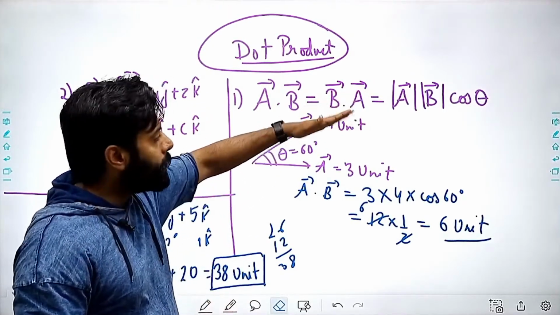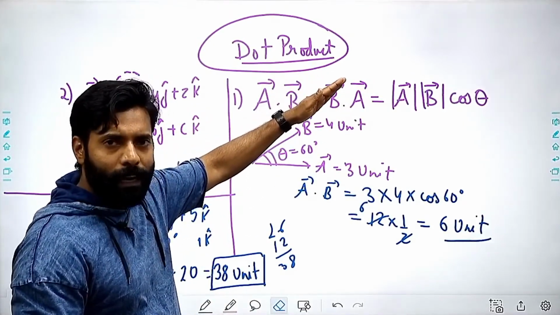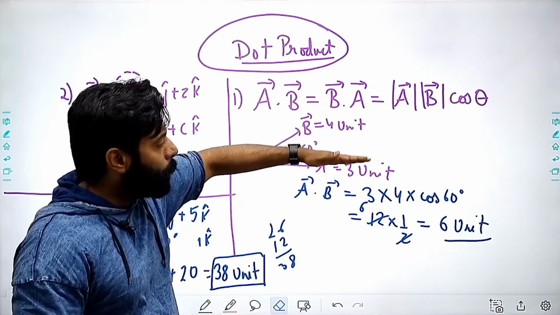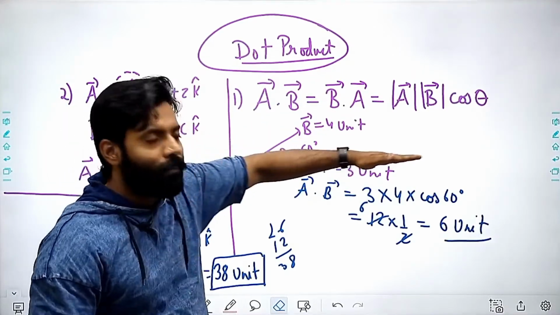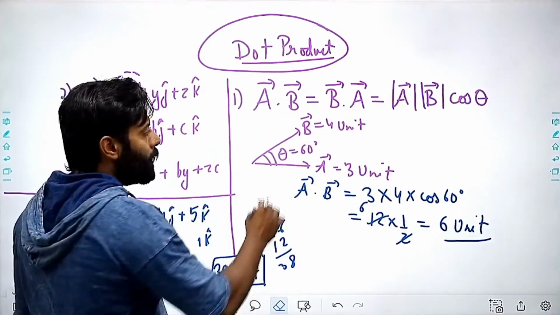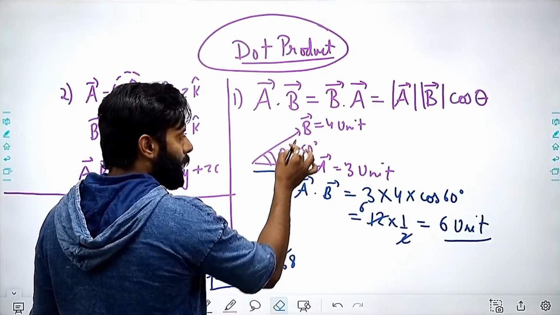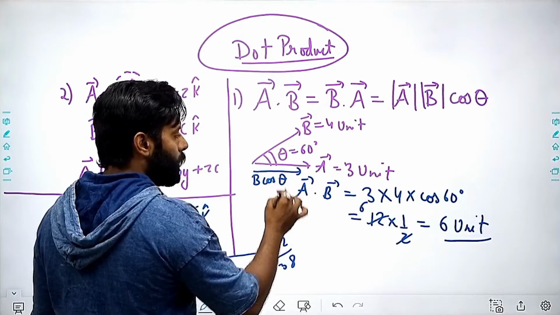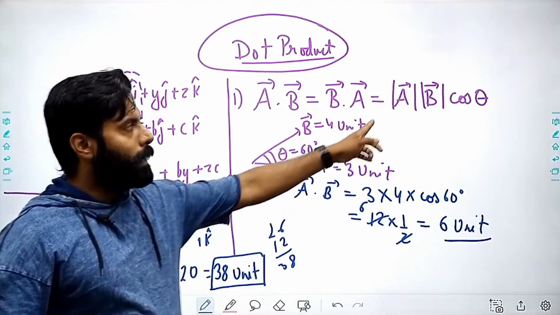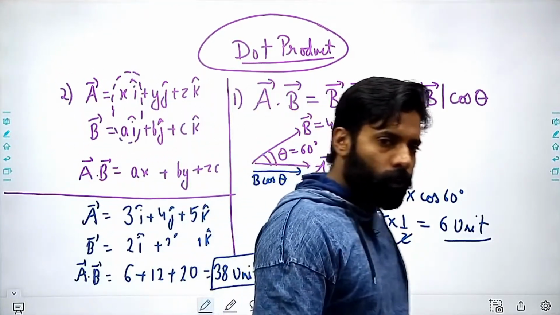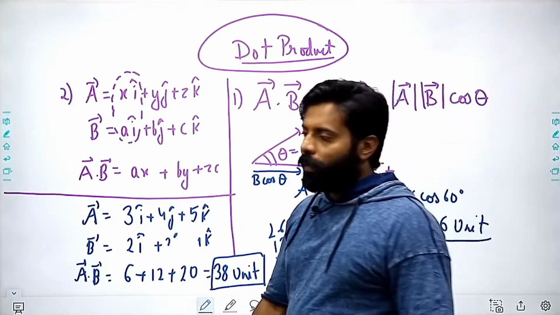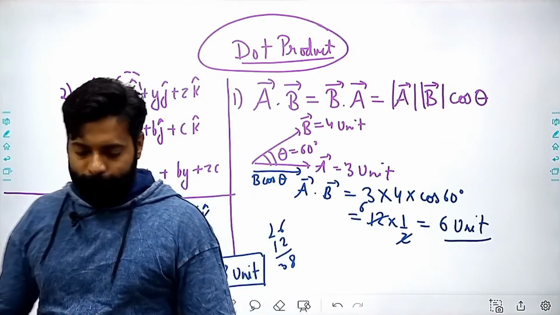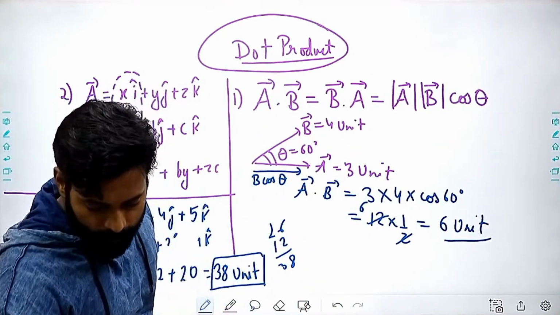But I am not taking B as a vector, I am taking the component of this vector in the direction of A vector. That can be done by resolving this vector in this direction, then it will be B cos theta, right? And I am multiplying that only. So that's why this value will be a scalar quantity only, right?